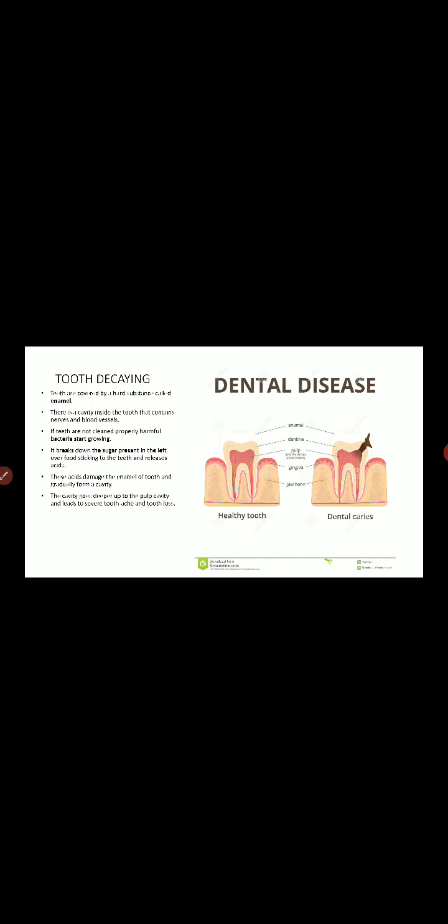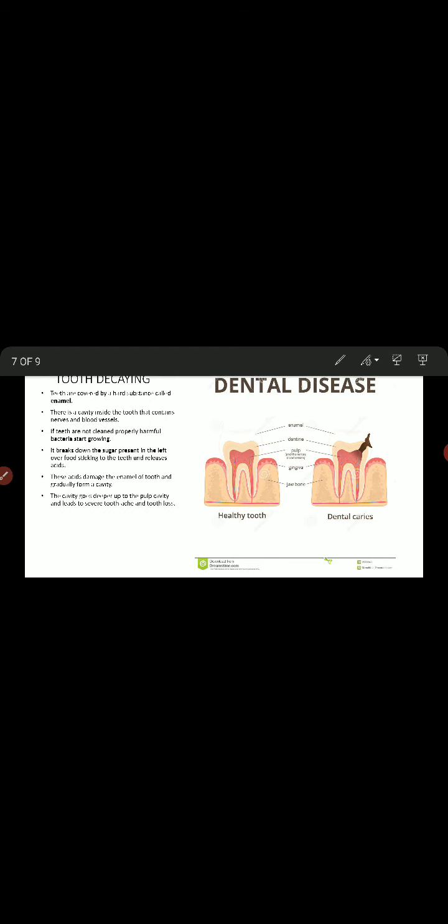These acids damage the enamel of the tooth and gradually they form a cavity. The cavity goes deeper up to the pulp cavity and it leads to severe toothache and even sometimes tooth loss. See children, the picture given here shows you how a healthy tooth is and then how slowly a cavity starts forming on it.